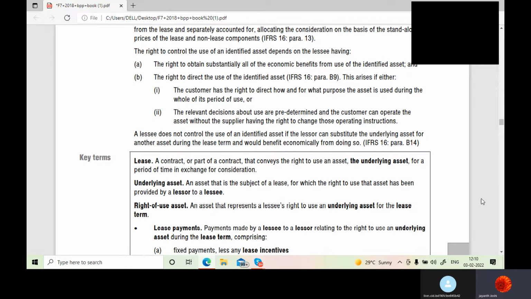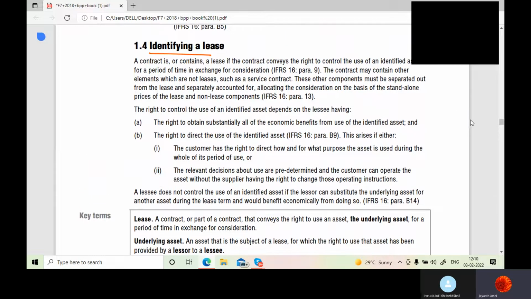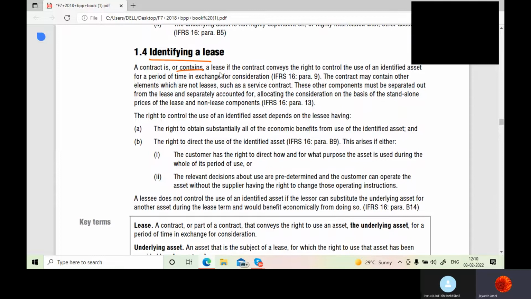Now next, let's read some points here. A contract is or contains a lease if the contract conveys the right to control the use of an identified asset for a period of time in exchange for consideration. Of course, the lessee has to pay rental to the lessor.